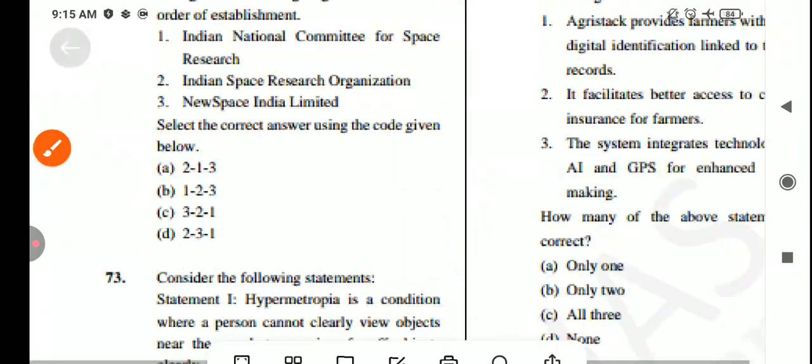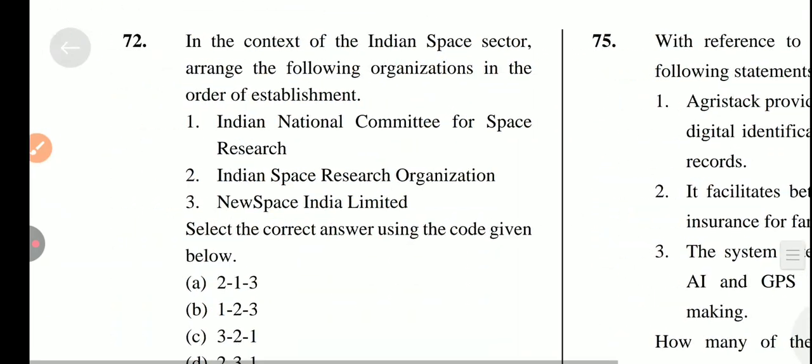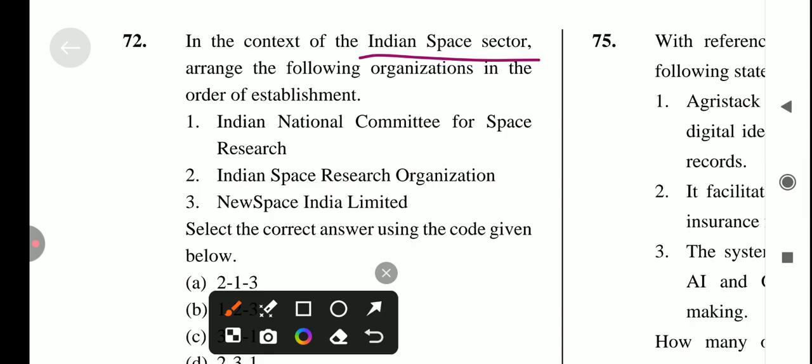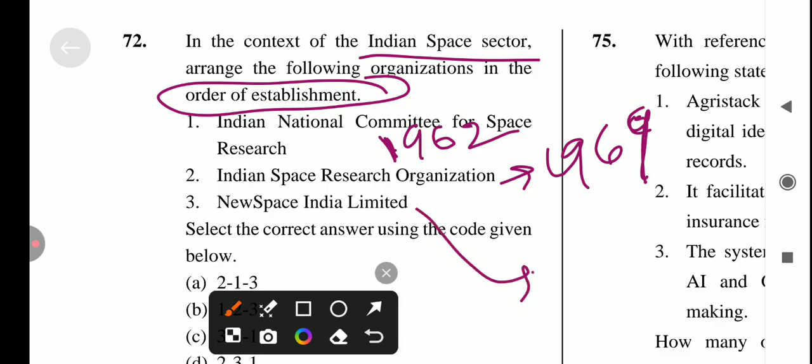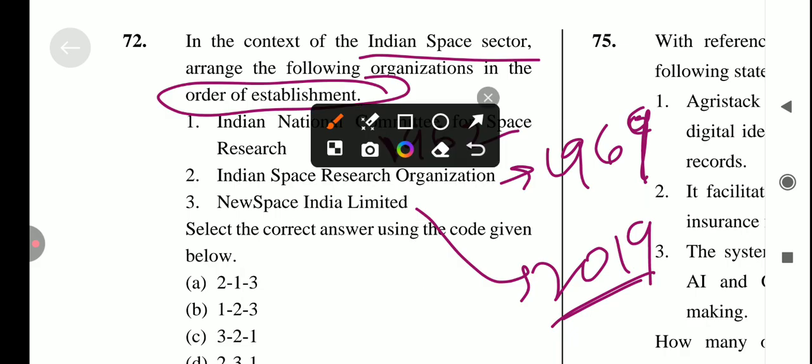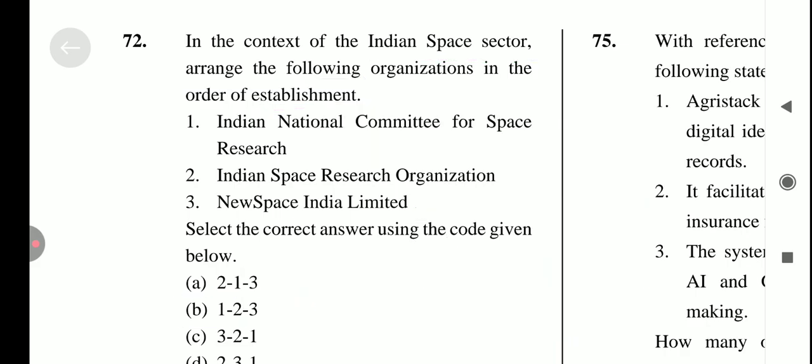Let's come to the next question, which is: in the context of the Indian space sector, arrange the following organizations in their order of establishment. Okay, so first, Indian National Committee for Space Research. ये कब established हुआ था? So it's established in 1962. Okay, ISRO कब established हुआ था? 1969. And another one is New Space India Limited, which is in 2019. So answer for this question is 1, 2 and 3, which is option number B is the correct answer for this question.